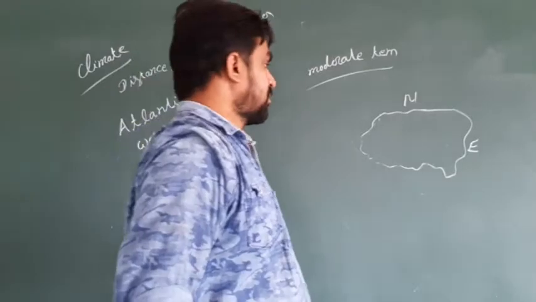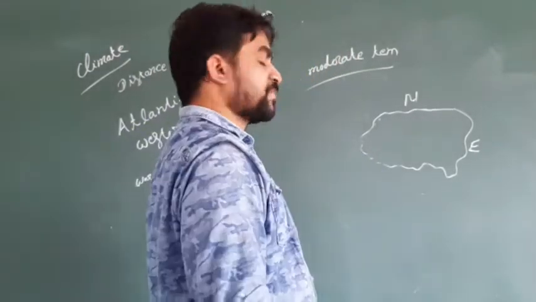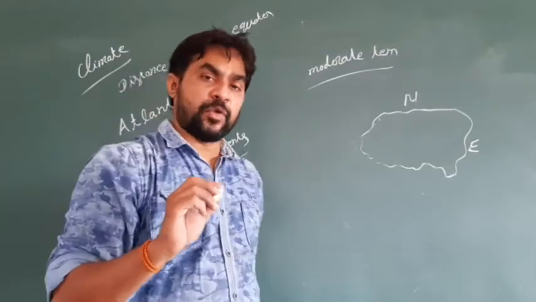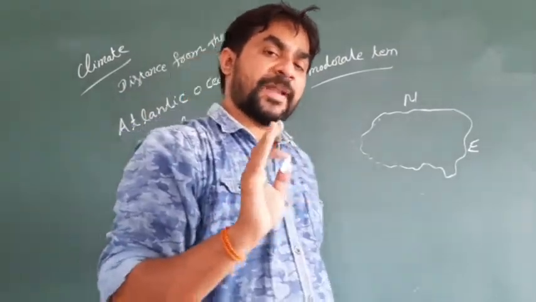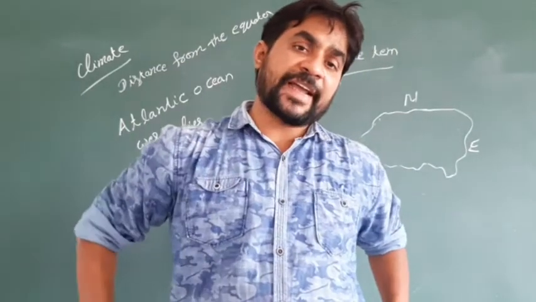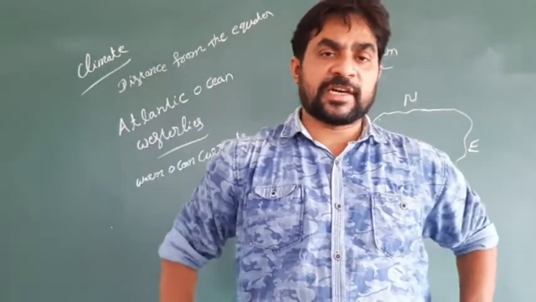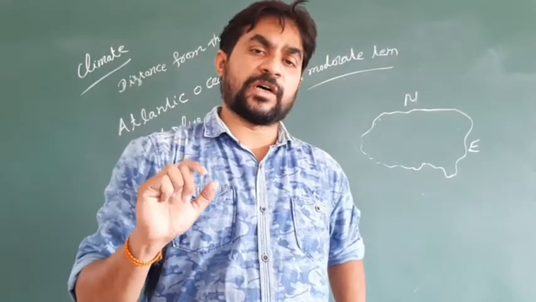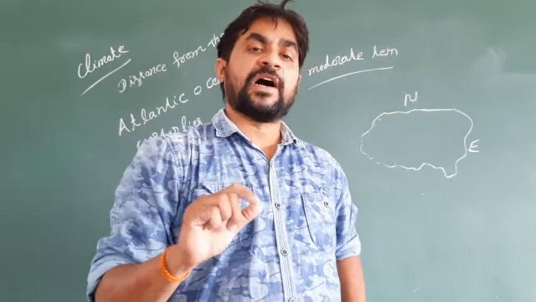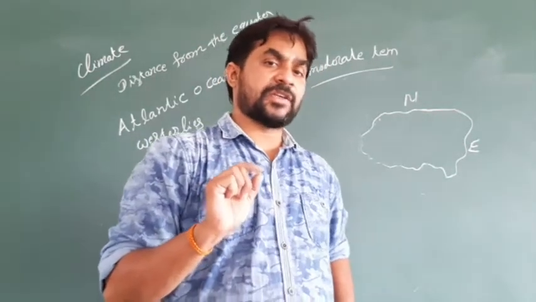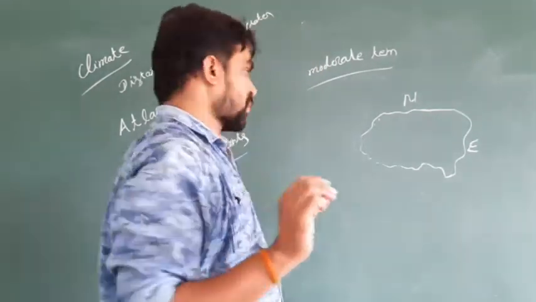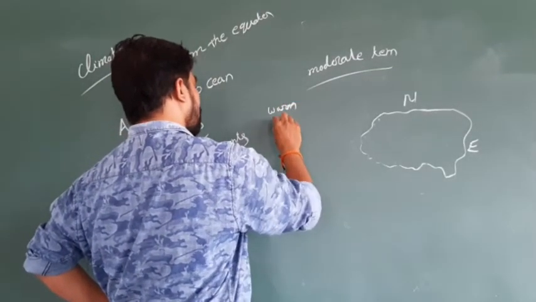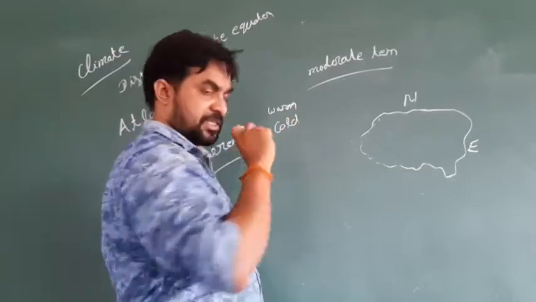So we learn in the oceans lesson what is meant by ocean currents. Ocean currents means moving water from one place to another place. What is meant by ocean currents? Ocean currents means movement of water from one place to another place. There are two types of ocean currents: one is called warm ocean currents, one is called cold ocean currents.